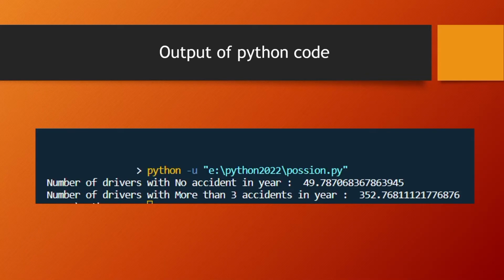The output of the Python code is given. In the first case, the number of drivers with no accidents in a year is 49.78, which is approximately equal to 50. And in the second case, the number of drivers with more than 3 accidents in a year is 352.7, approximately 353.